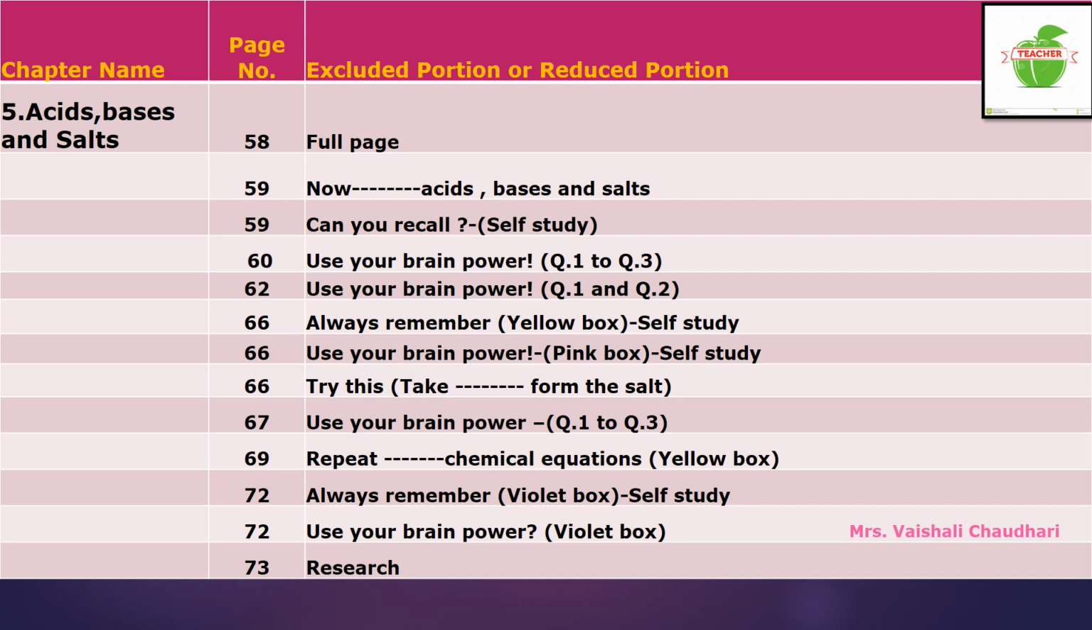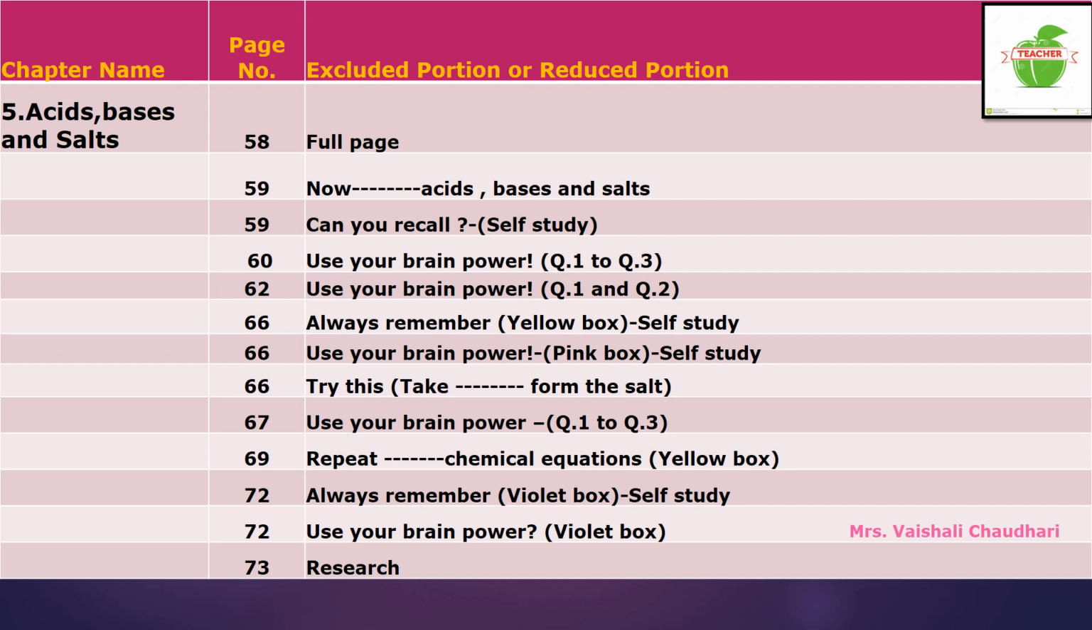Now on page number 59, can you recall? This question is there. This part is for your self-study, children. That is not omitted. For your self-study you have to revise it. On page number 60, use your brain power. That is question 1 to question 3. Means there the total 3 questions are there. This part is omitted from your syllabus.